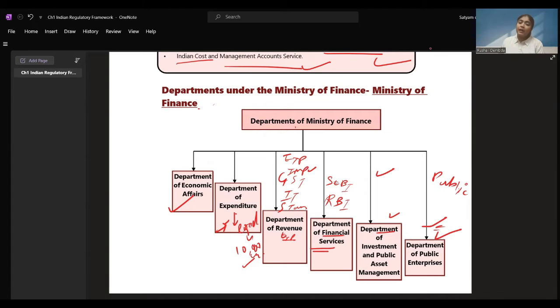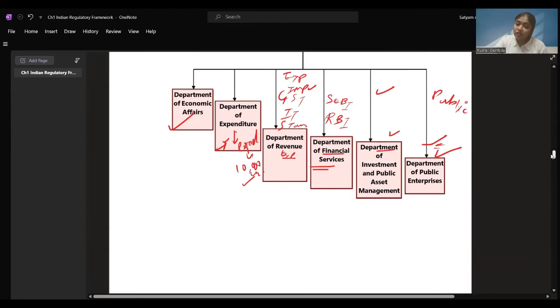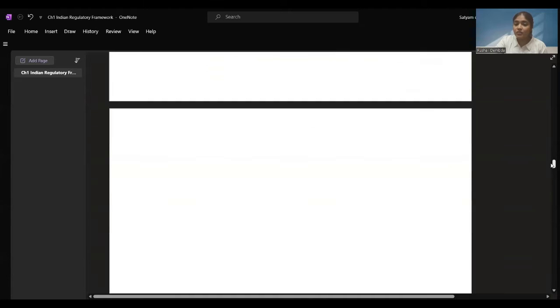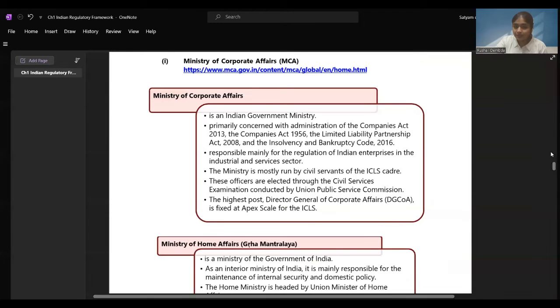I hope the departments of the Ministry of Finance are clear. Department of Economic Affairs, Department of Expenditure, Department of Revenue, Department of Financial Services, Department of Investment and Public Asset Management, Department of Public Enterprises. I hope all these departments are clear, what their roles are. In short, I have explained this to you. We have also seen the Ministry of Finance website, how things work over there. We have also seen that, right?